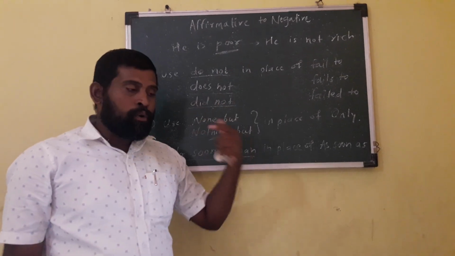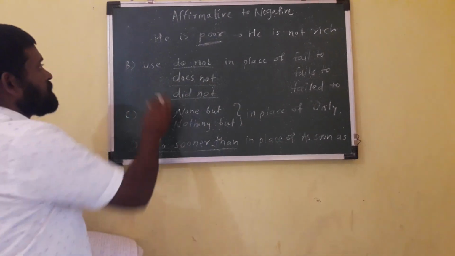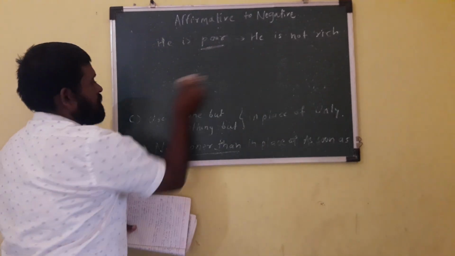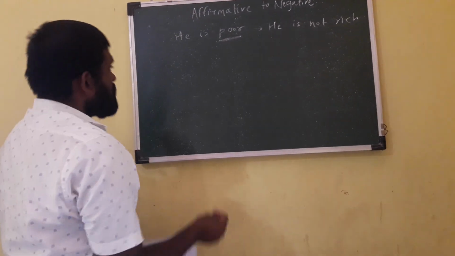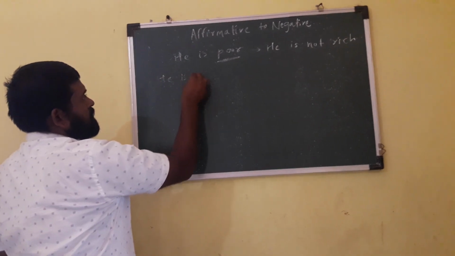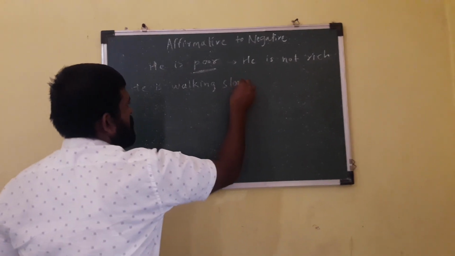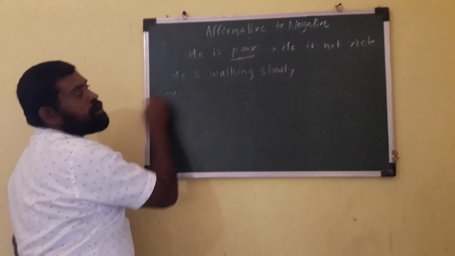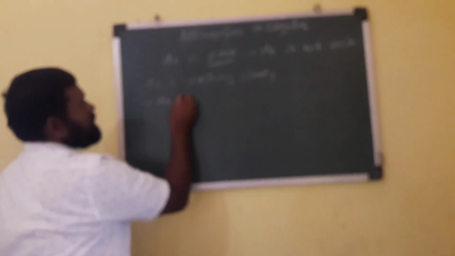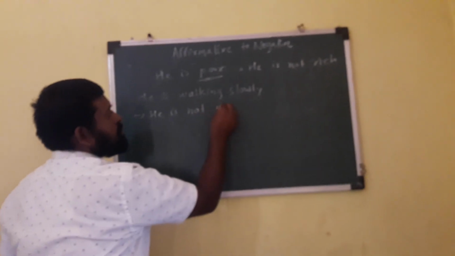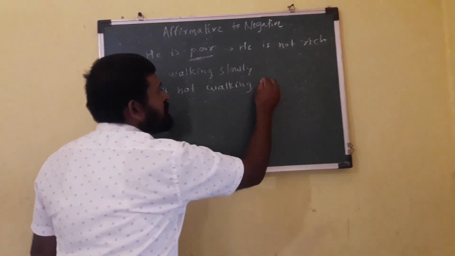We use various examples. For example, he is walking slowly. Now I can use the opposite word of the adverb slowly. He is not walking slowly, opposite fast.